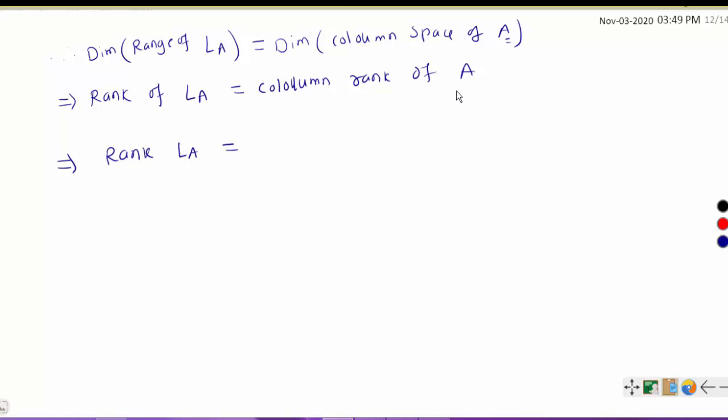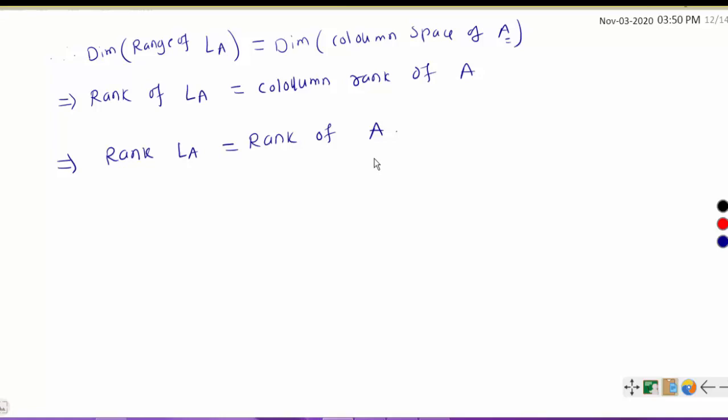We have already proved that. So this column rank is nothing but the row rank, which is the rank of A. Therefore the rank of this linear transformation LA and the rank of the matrix A are the same.